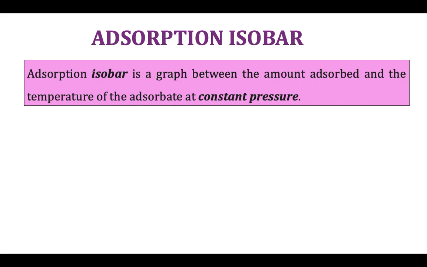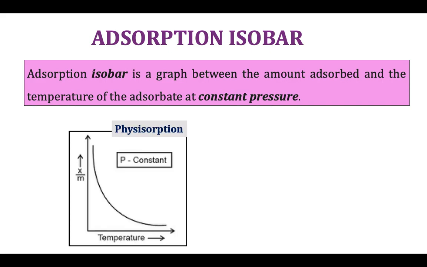In an isotherm, we plot the X/M ratio against pressure, and the process takes place at constant temperature. In an adsorption isobar, we plot the X/M ratio against temperature at constant pressure of the system. The graph shows the adsorption isobar of a physisorption process. So what happens in a physisorption process? In a physisorption process, as temperature increases, the X/M ratio decreases. It is depicted in the graph.